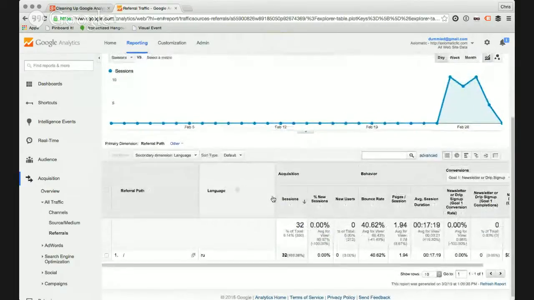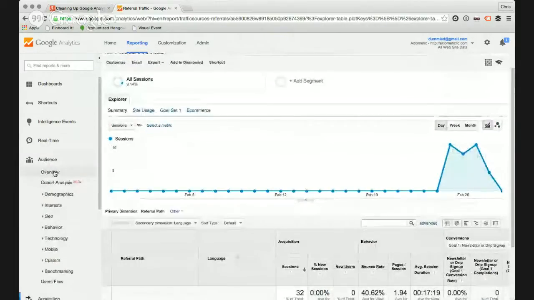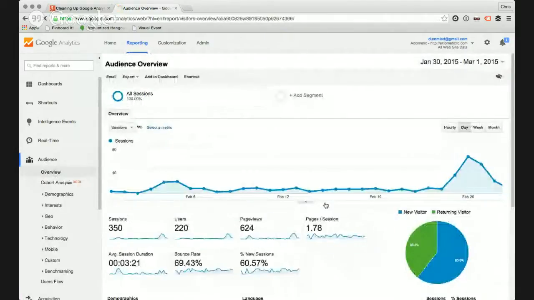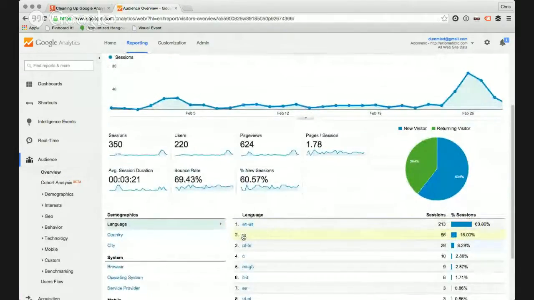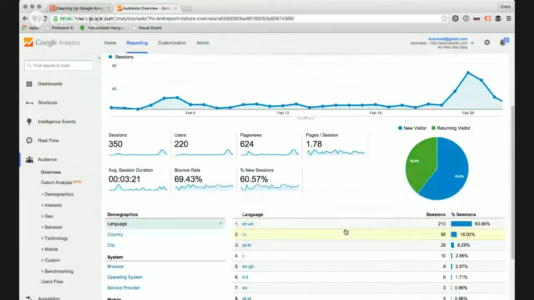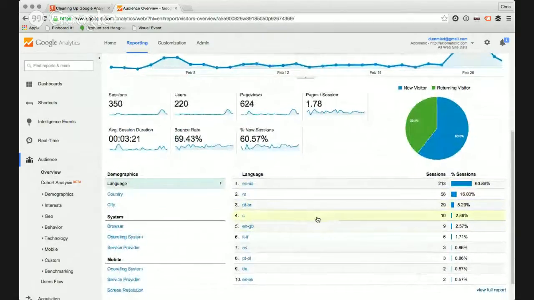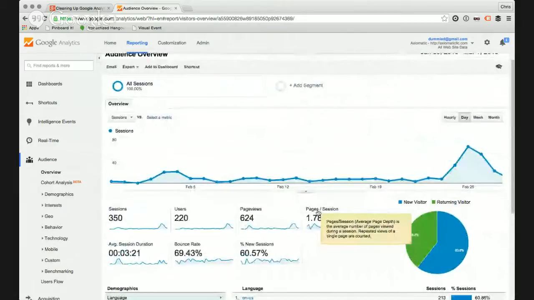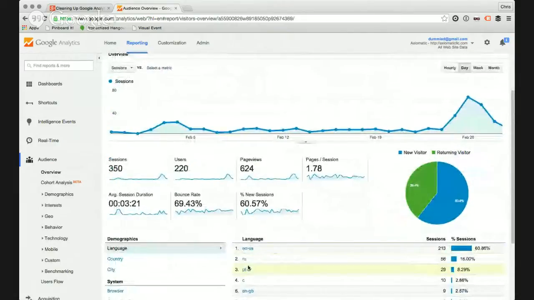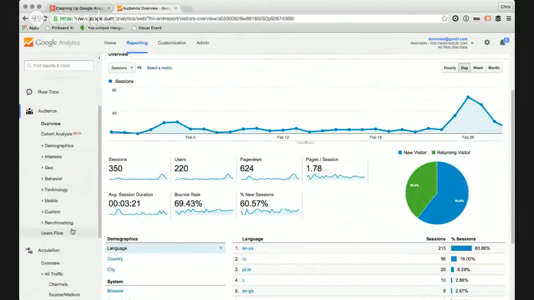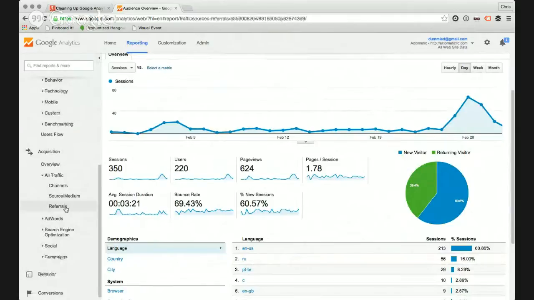Wow, I'm big in Russia, which is something you'll notice if we go back to audience and look at the overview. You'll see that Russia is my second most popular language, which is weird and generally a red flag. When you first log into your Google Analytics account and you go to audience, if Russia is your second based one and you're not doing a lot of business in Russia, chances are you probably have the same sort of referral spam problem. So how do we clean this up?